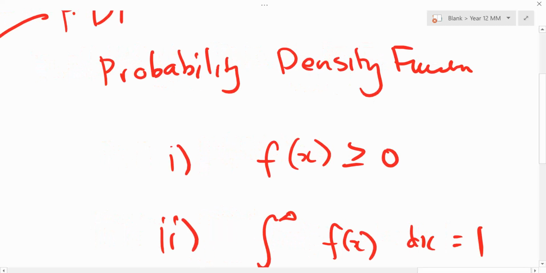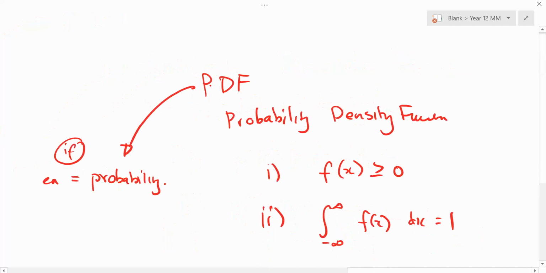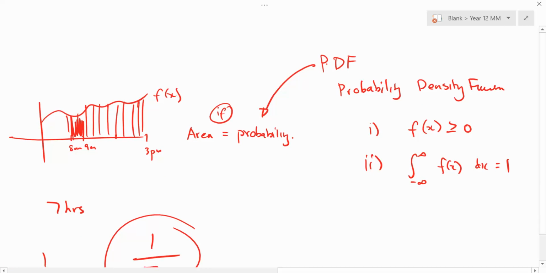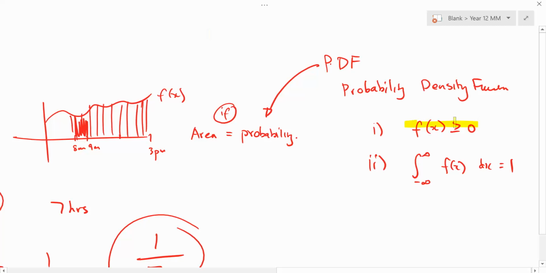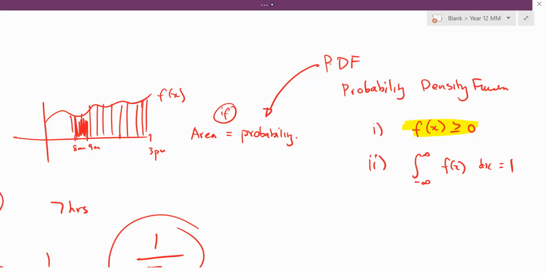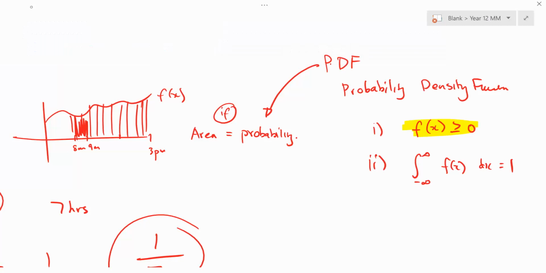Why does the curve have to be above the x-axis? Someone describe that to me. Amir? What can't be negative? The probability, which is represented by the area. If the curve is under the x-axis, the area under that curve would be negative area.